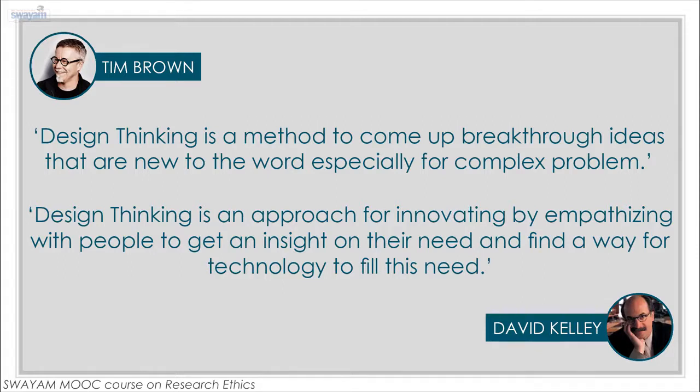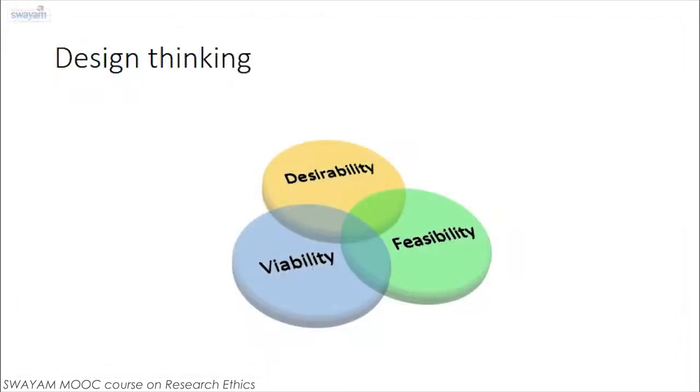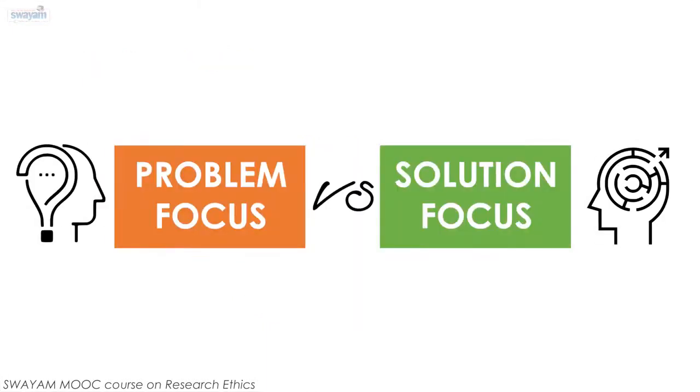Design thinking is an approach for innovating by empathizing with people to get an insight on their needs and find a way for technology to fill this need. Desirability, feasibility, and viability must be satisfied for an innovation to succeed. Design thinking is different from other methods of innovation by being focused on the problem rather than the solution.